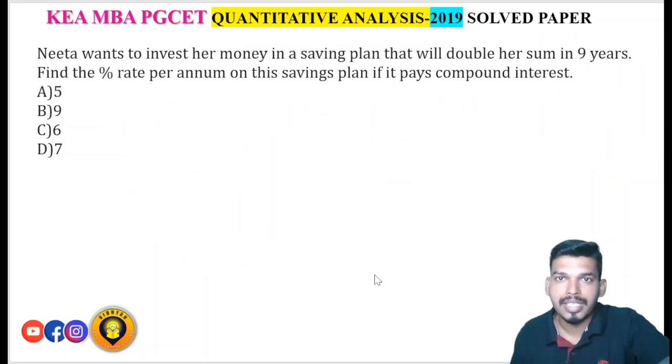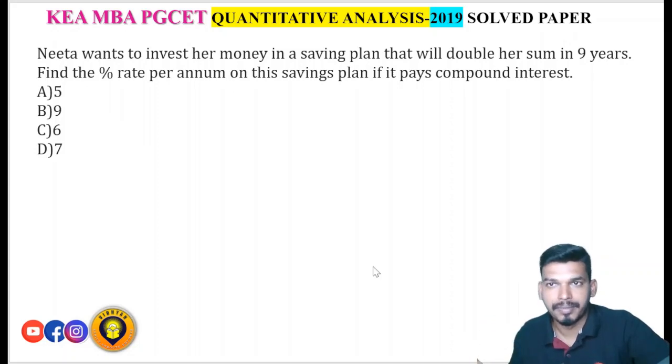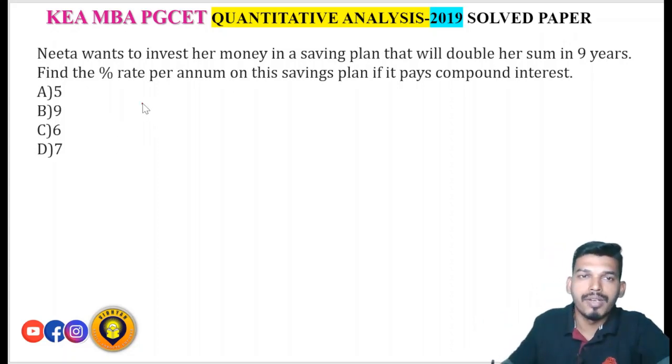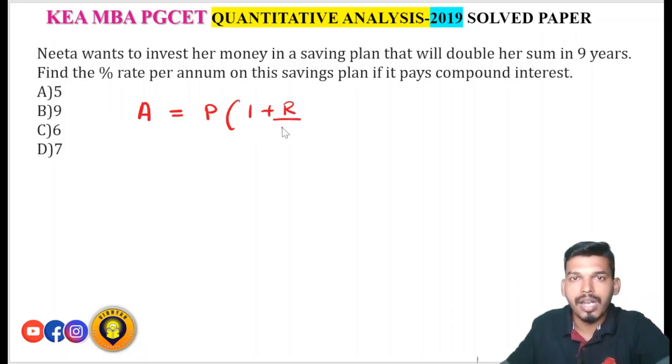Neeta wants to invest her money in a saving plan that will double her sum in 9 years. Find the percent rate per annum on the saving plan if it pays compound interest. Okay, so in 9 years the principal is doubling. You have to find the rate of interest, and it is given that she is investing at compound interest. So what is the formula in compound interest? Amount is equal to principal into 1 plus r upon 100 to the power n, where n is the time period, A is the amount, and P is the principal.